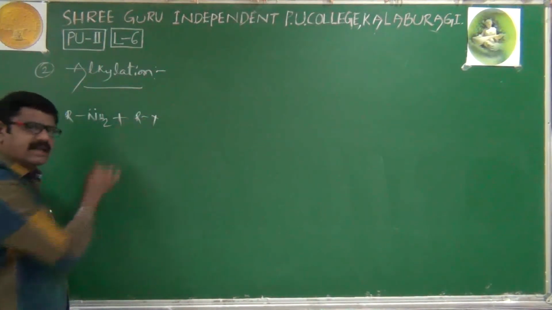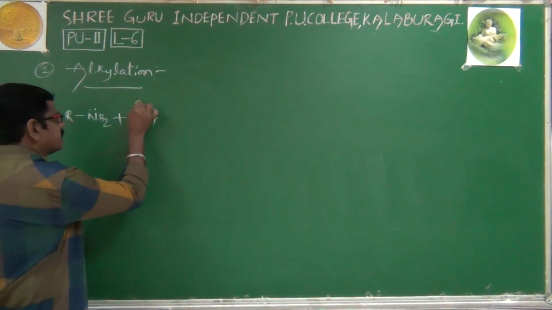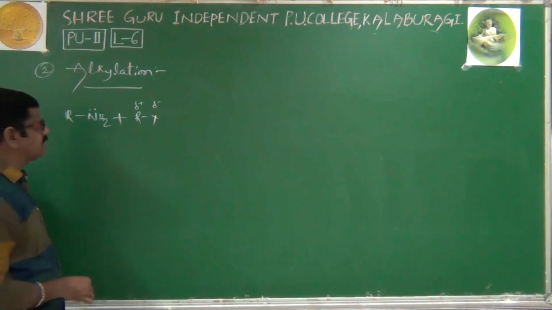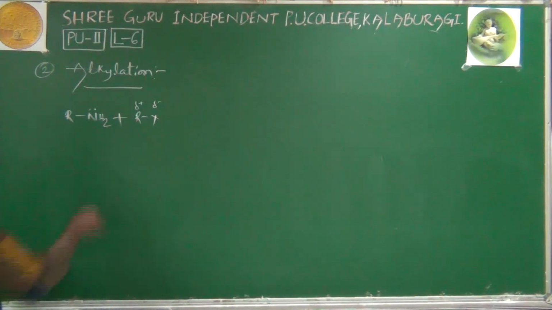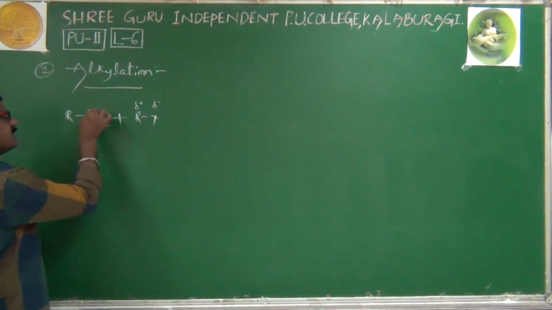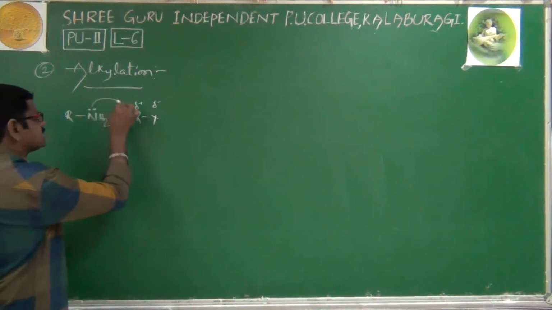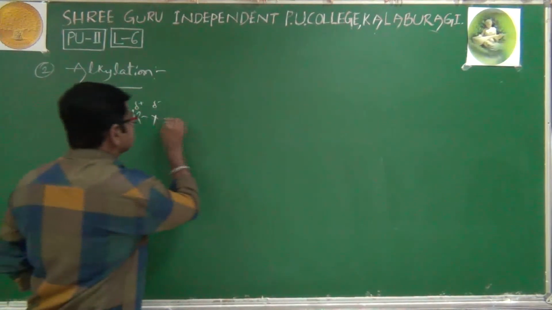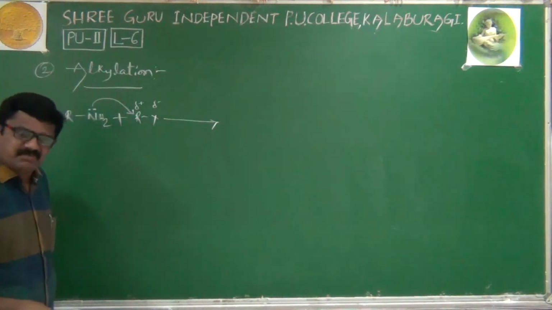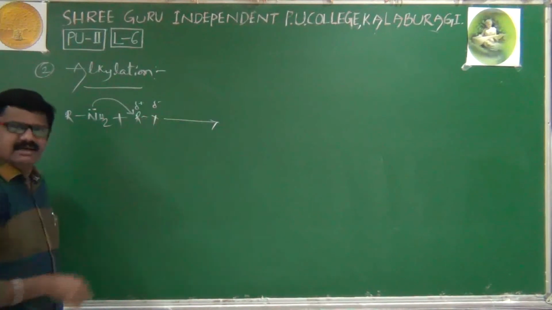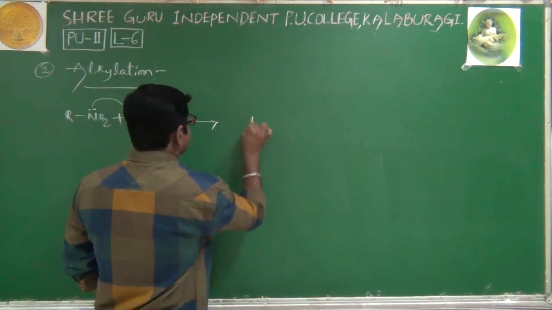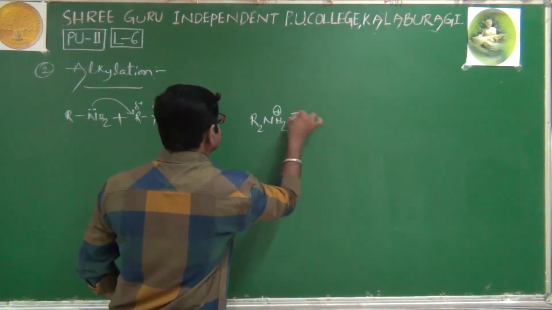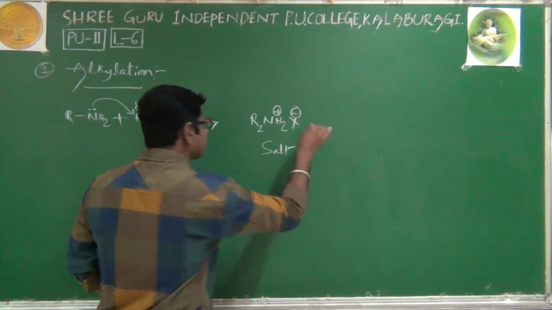Already known to you, an alkyl halide will have slight polarity on the alkyl group as well as the halide. Because of that, nitrogen, because of its lone pair, is donating its lone pair to the alkyl group. That's why a bond is formed between nitrogen and alkyl. Because of that bond, we'll get first of all one salt. Its formula is R2NH2+ X-. One salt is obtained first.